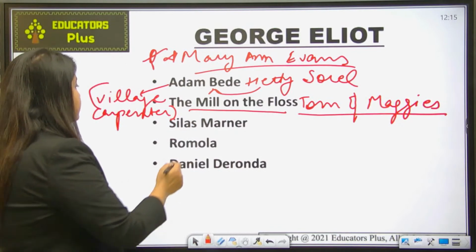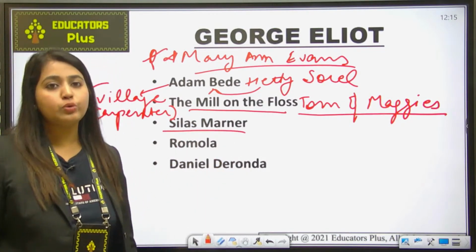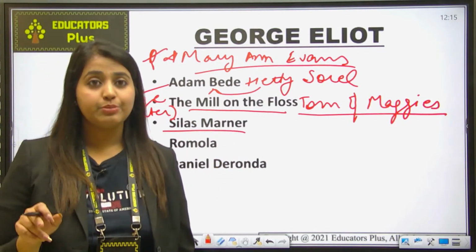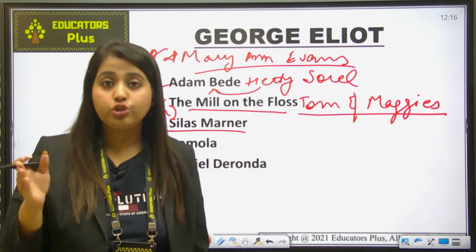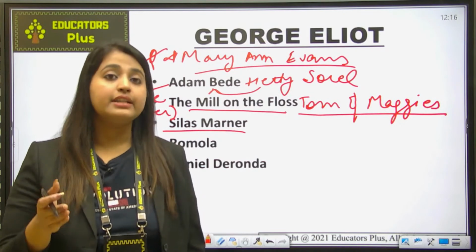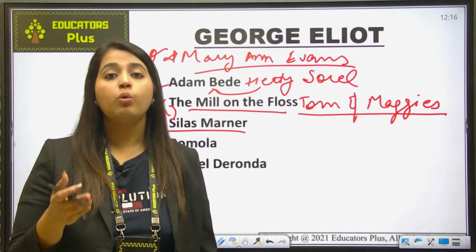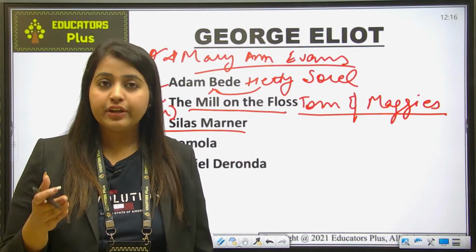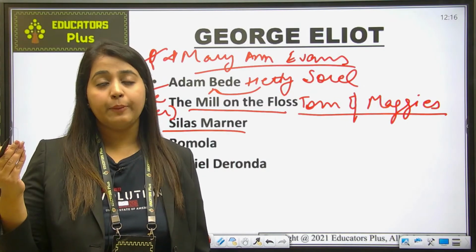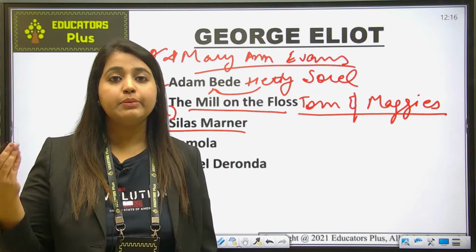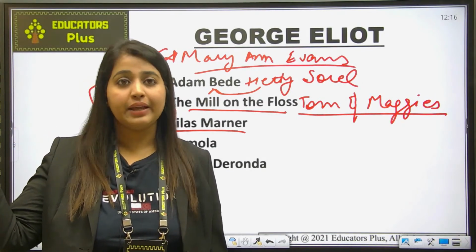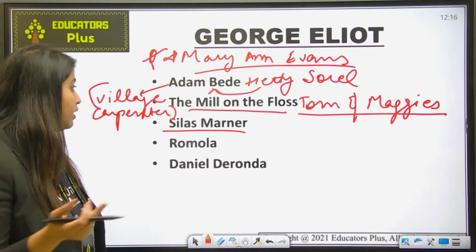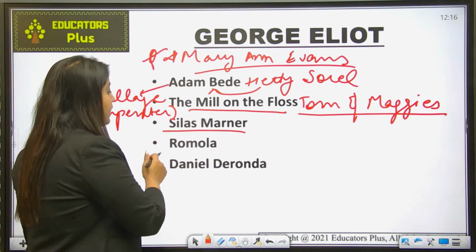Okay, next is Silas Marner. In your 11th and 12th you must have had Silas Marner as a complementary book. So Silas Marner is again a work by George Eliot, and here Silas Marner is the main character, a linen weaver driven into a small theft, okay, and ultimately it led to his banishment from society, and he went again to a place where he started weaving. So that was something about Silas Marner.